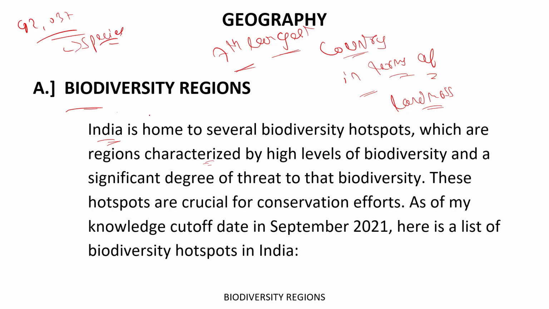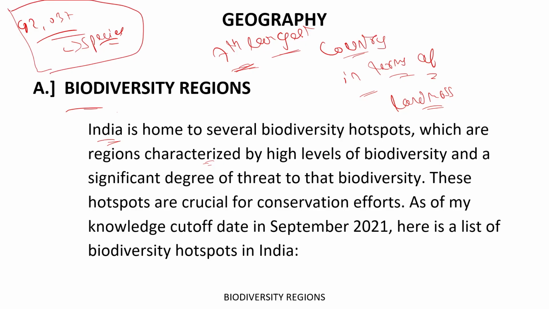Now you can imagine how diverse we are. We, as a nation, are the 7th largest country in terms of landmass, and we hold 92,037 species as their home.